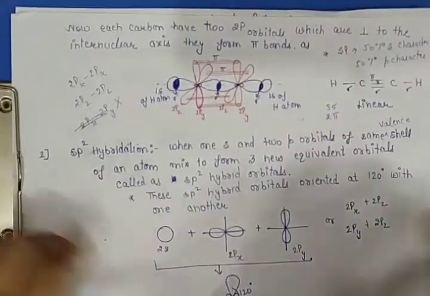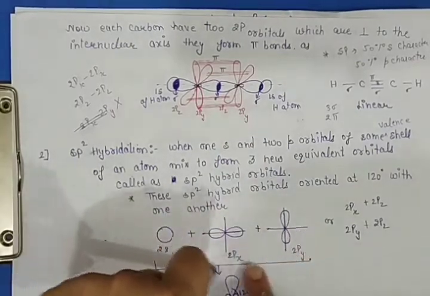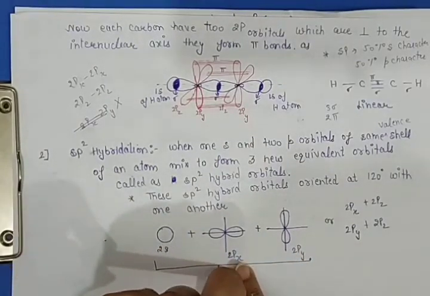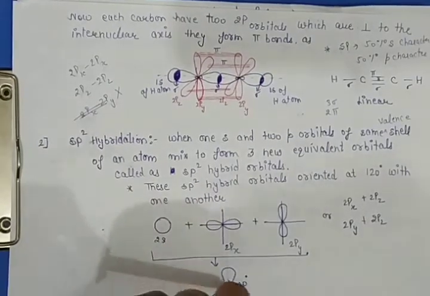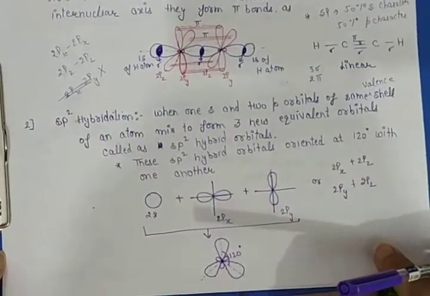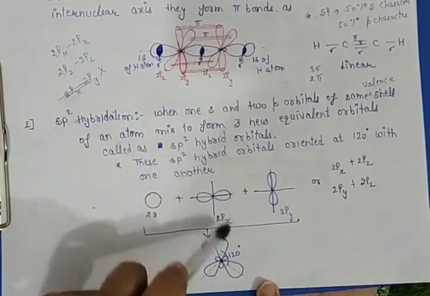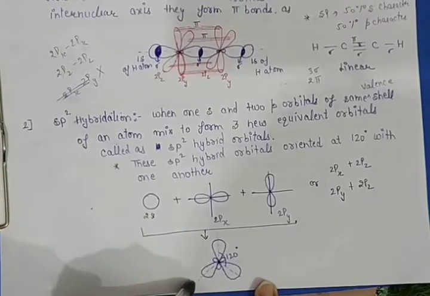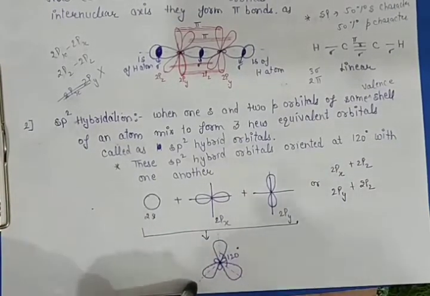Okay, taking 1s and 2p, these orbitals undergo hybridization to give 3 hybrid orbitals oriented at 120 degrees with each other. This angle is 120 degrees.